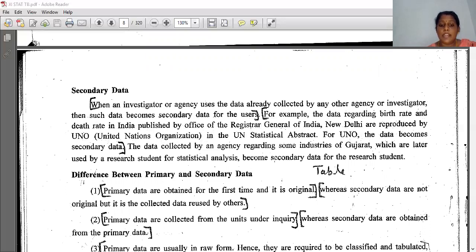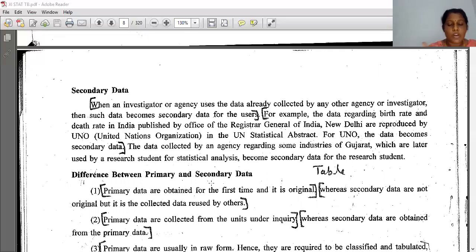For UNO, the data becomes secondary data. The data collected by an agency regarding some industries of Gujarat, which are later used by a research student for statistical analysis, become secondary data for that student.